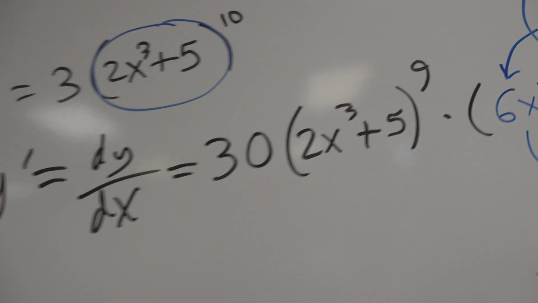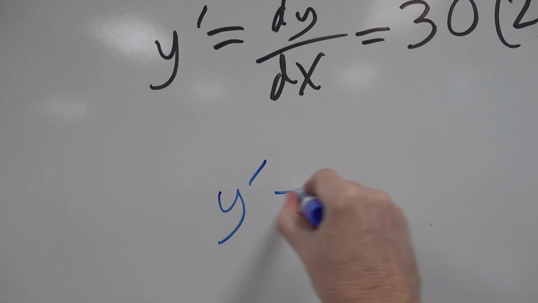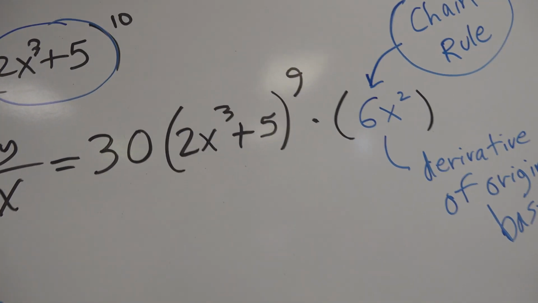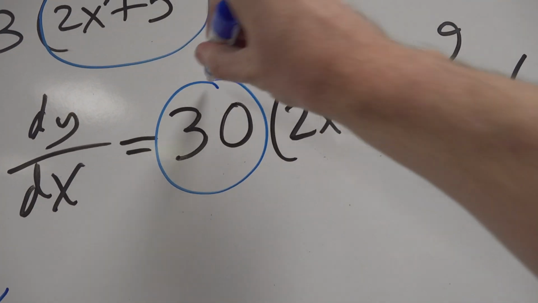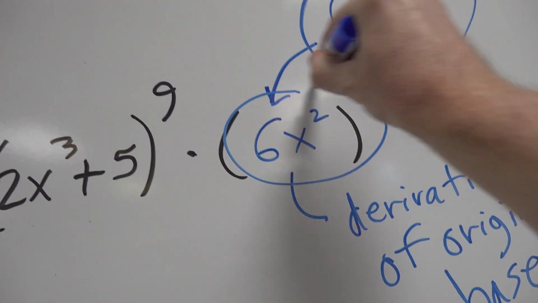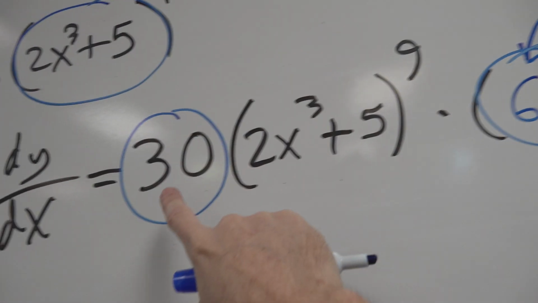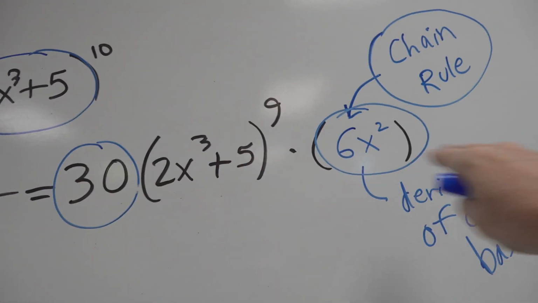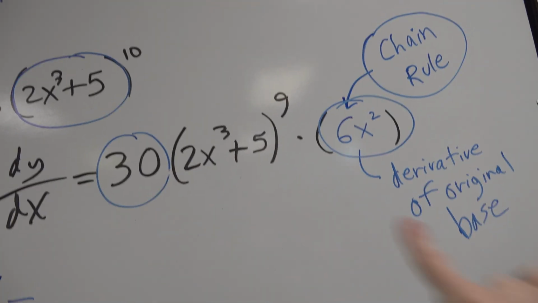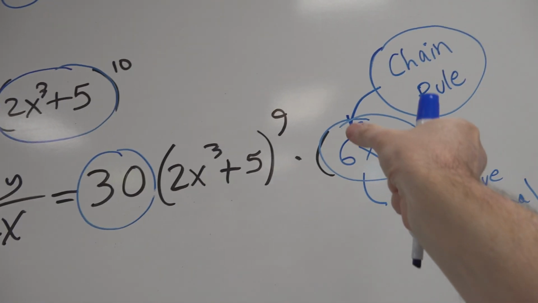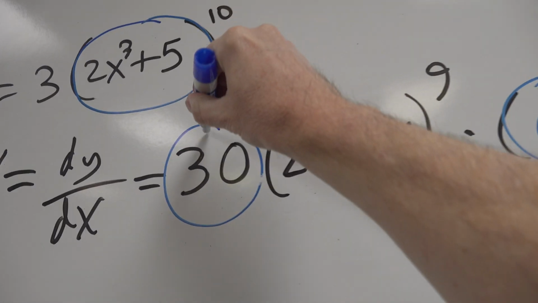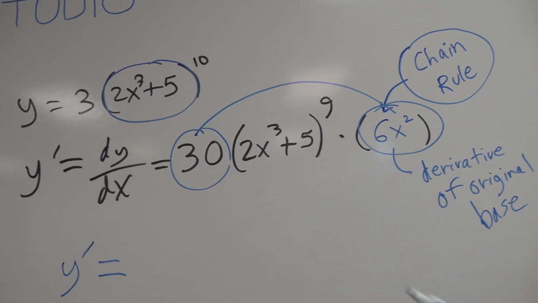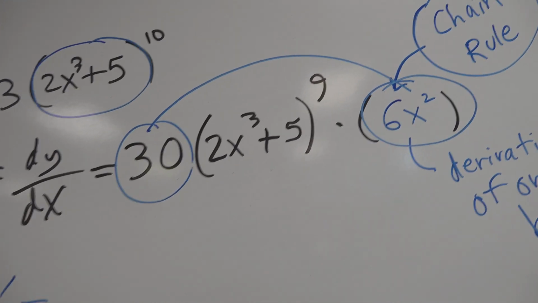All right, so hopefully you're seeing that the chain rule was hidden before. Now you see it. And let's write a final answer right here. There is something I would like for you to do. That's not a bad answer right there at all. But I see a single term known as a monomial, and I see a single term known as a monomial. And this is all just multiplication. 30 times a quantity times 6x squared. If it's all multiplication, you remember even in middle school, the commutative property, you can switch things around. If I switch this 6x squared up to the front, couldn't it just combine and multiply into the 30? So you should do that. By leaving this answer, you're saying, I don't know what 30 times 6 is. Of course you do. Go ahead and simplify that.